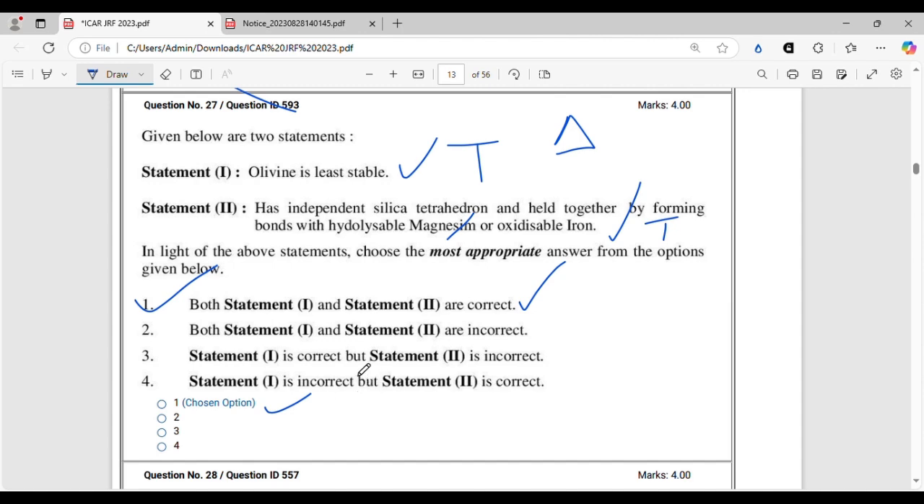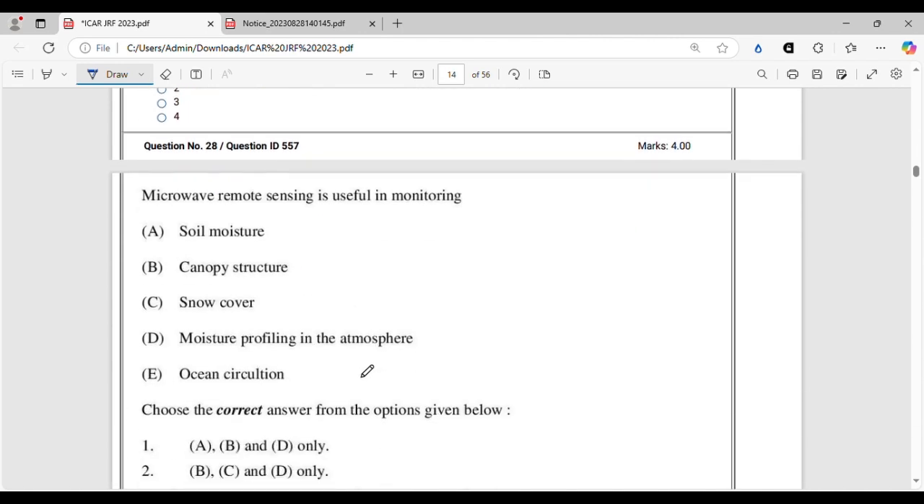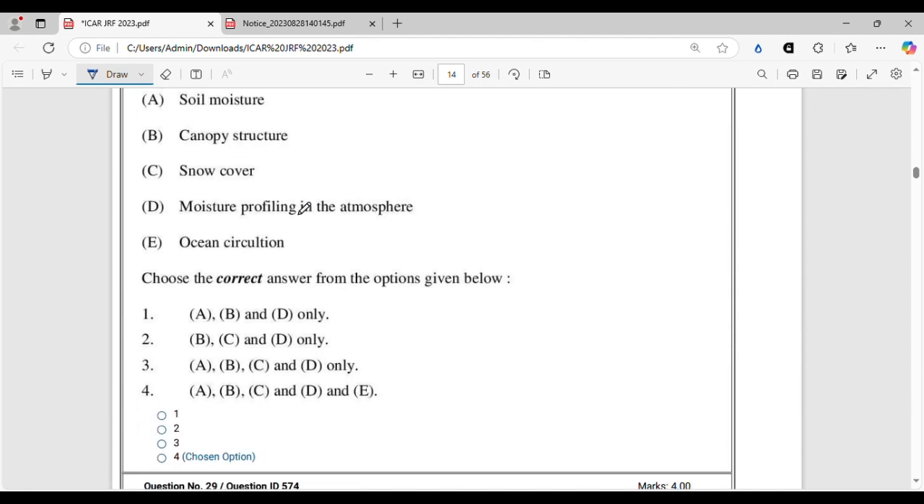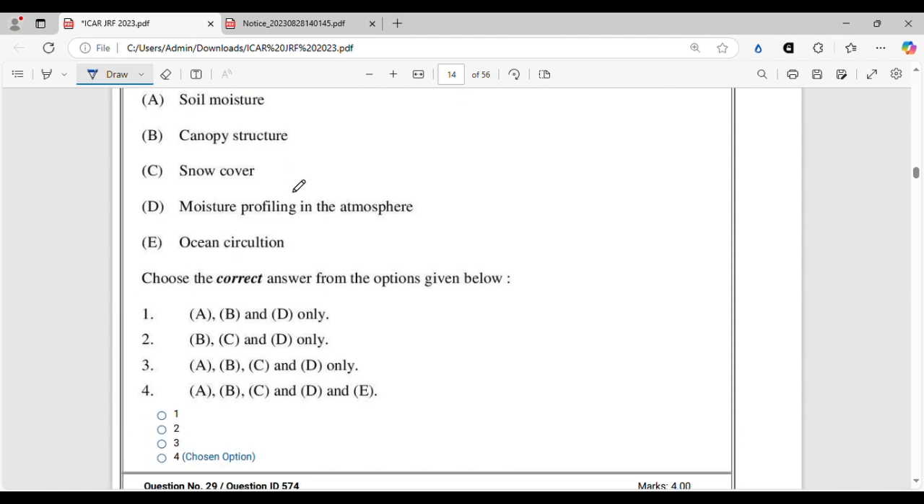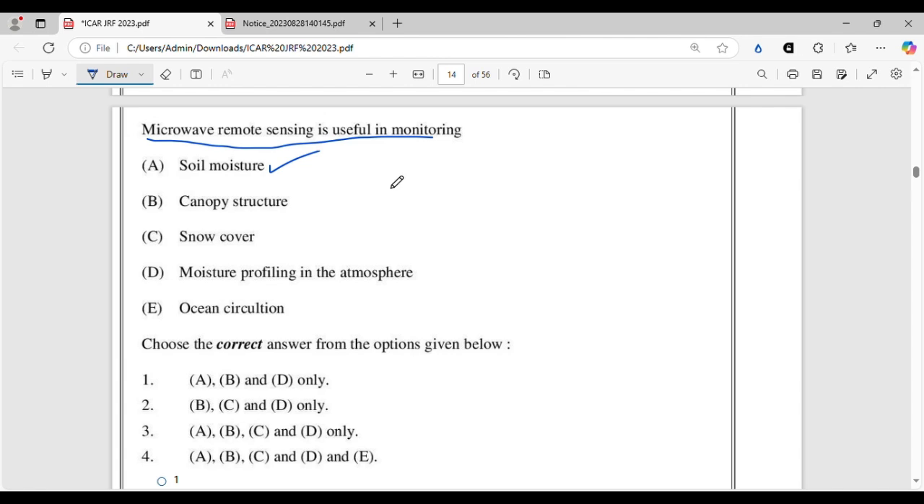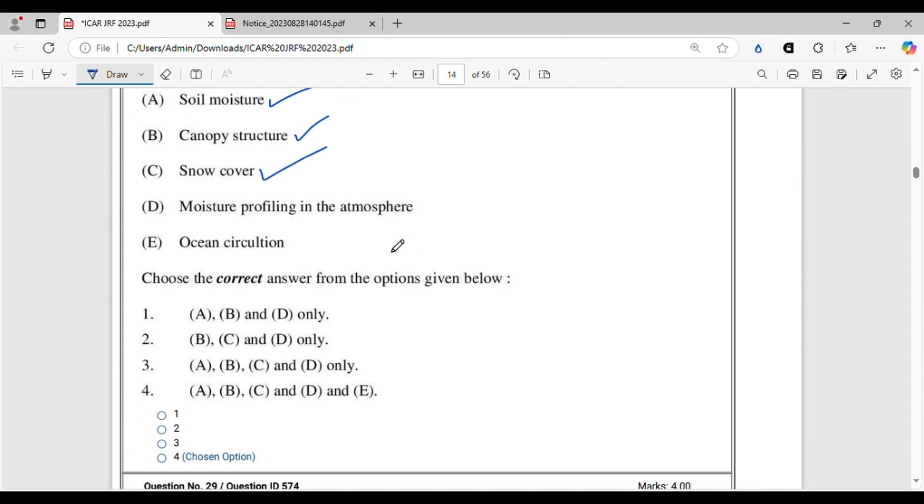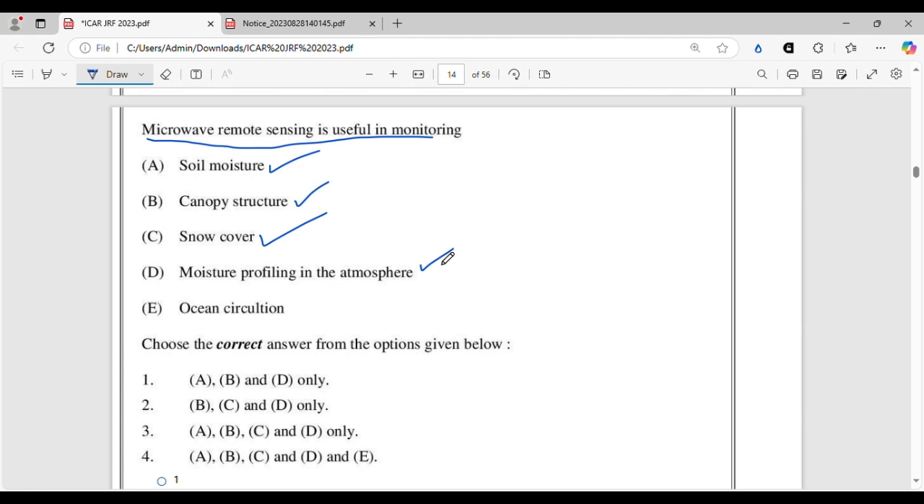All right, let's move on. Microwave remote sensing is useful in monitoring. This is a question from remote sensing and GIS. So soil moisture, we all know soil moisture can be easily detected by microwave remote sensing because of the microwave scattering method, and then canopy structure that can also be done. Then snow cover, yes, that can also be done. Then moisture profiling in the atmosphere, yes, that can also be done by microwave remote sensing.